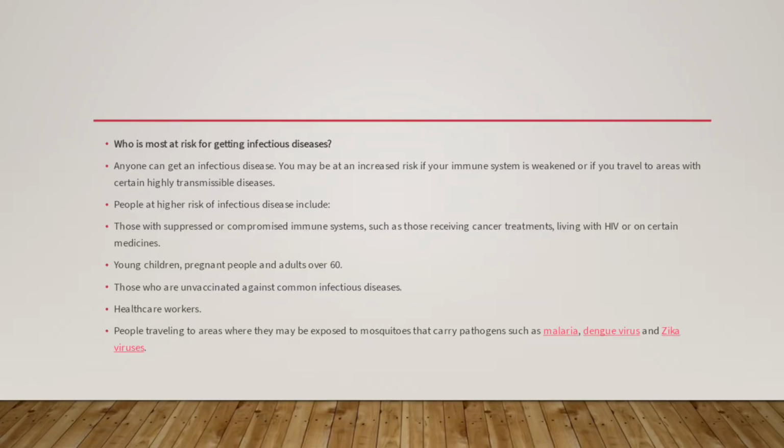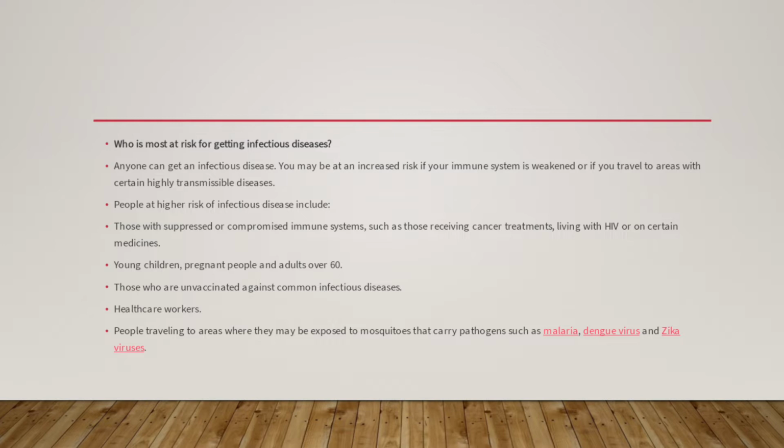Infectious diseases. Here we can look at who is most at risk for getting infectious diseases. Anyone can get an infectious disease. You may be at an increased risk if your immune system is weakened or if you travel to areas with certain highly transmissible diseases.